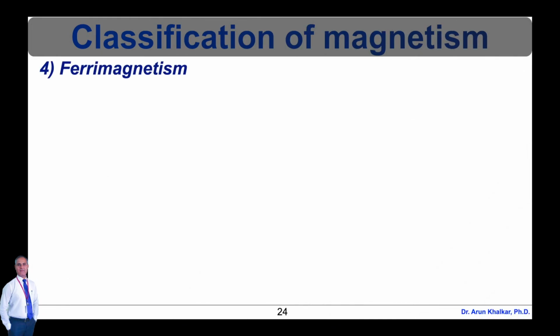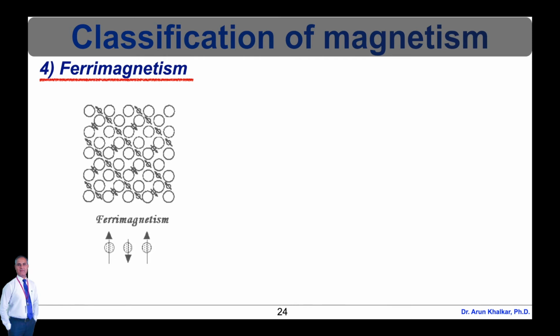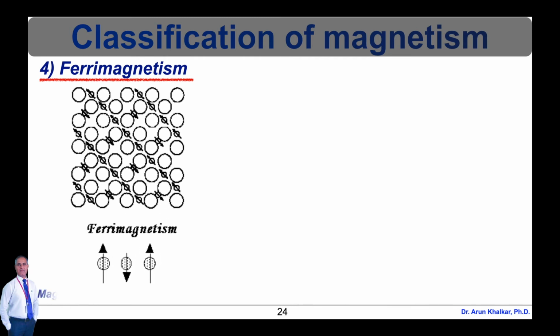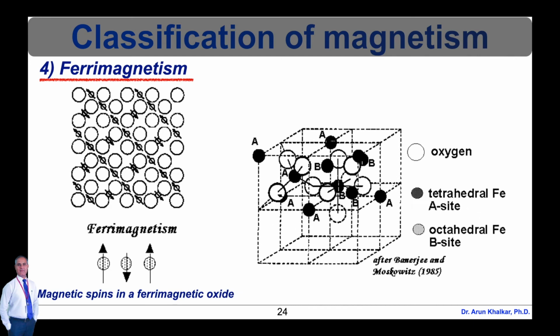Now let's see the next class of magnetism, which is ferrimagnetism. In ionic compounds such as oxides, more complex forms of magnetic ordering can occur as a result of the crystal structure. One type of magnetic ordering is called ferrimagnetism. A simple representation of the magnetic spins in a ferrimagnetic oxide is shown here in this diagram. The magnetic structure is composed of two magnetic sublattices called A and B separated by oxygens.